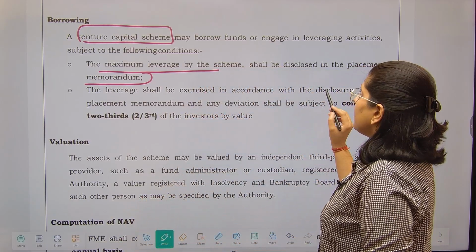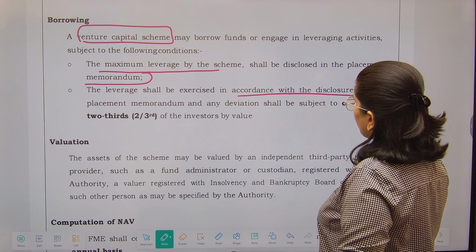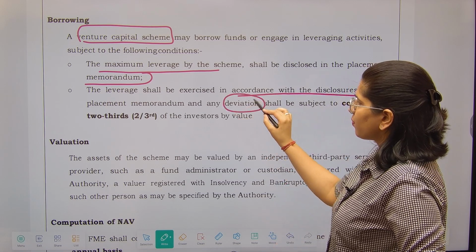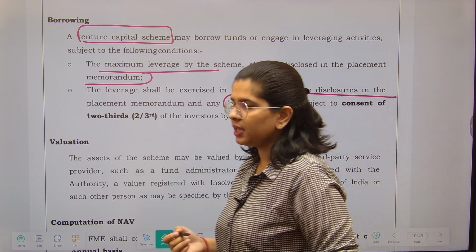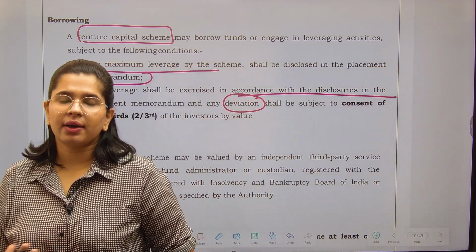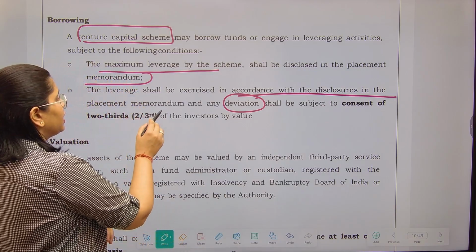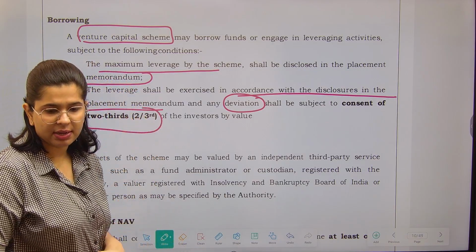Apart from that, the leverage shall be exercised in accordance with the disclosures in the placement memorandum, and if there is any deviation, suppose you are borrowing more, obviously lesser borrowing will not lead to any consequences, but if you are borrowing more, in that case you need the consent of at least 2/3 of investors by value.